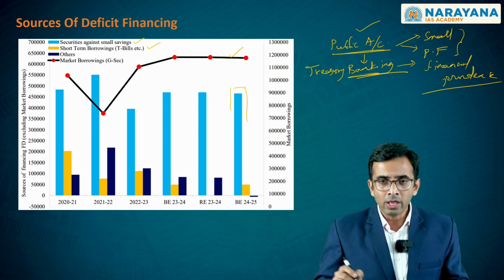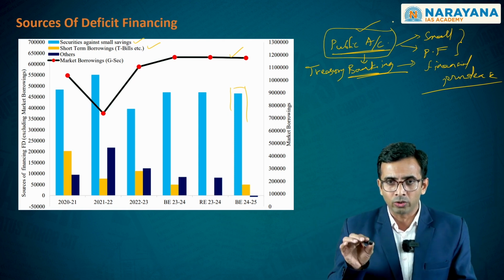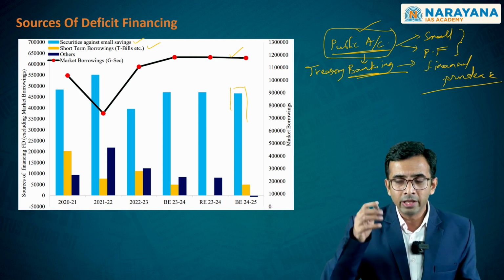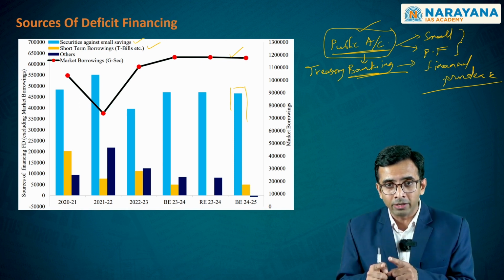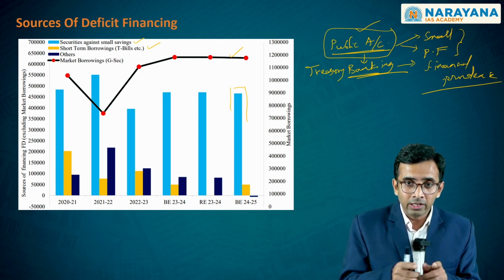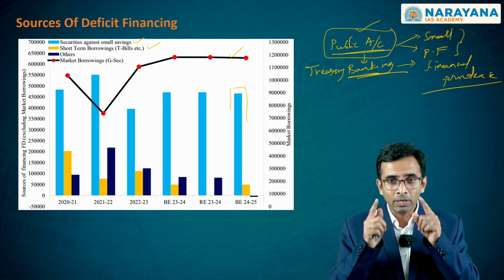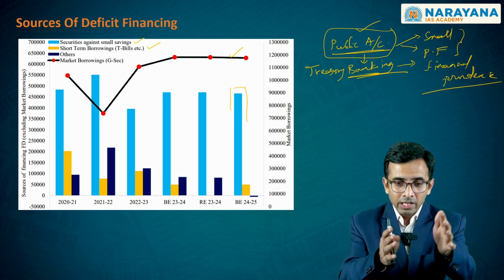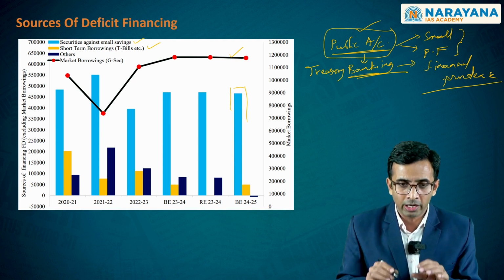Number two, we also see that as this is out of the purview of the public account, this money, whatever has been raised by the government in order to source the deficit financing, is not subjected to any kind of voting on the floor of the parliament. On the other hand, this will also not get reflected in the fiscal deficit, but this will be there as part of meeting the fiscal deficit target. So there is an accounting discrepancy that you also see within this particular aspect.